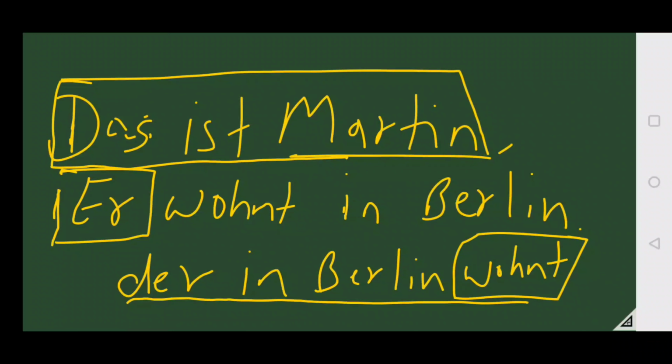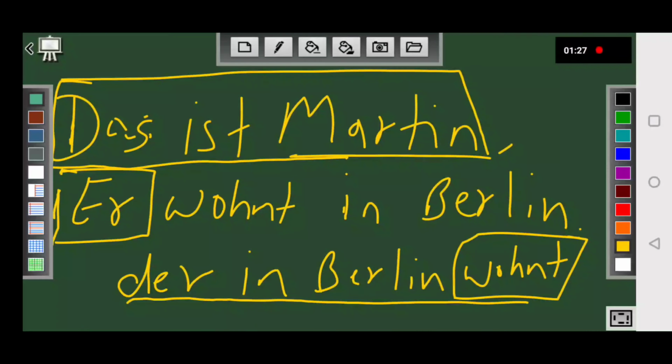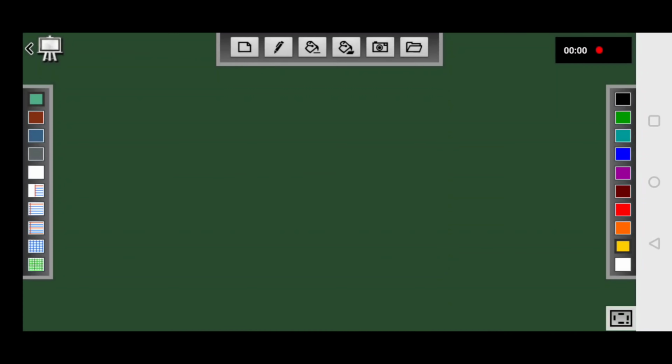Relative sentence means, like in English we say who, which, that.